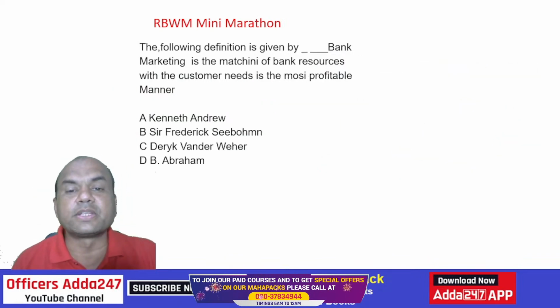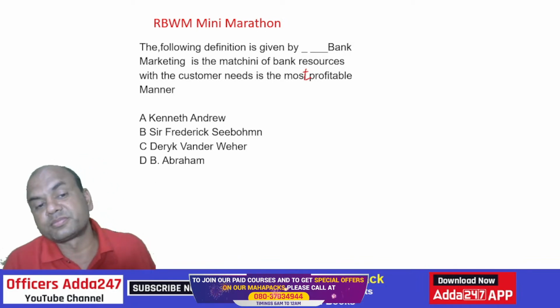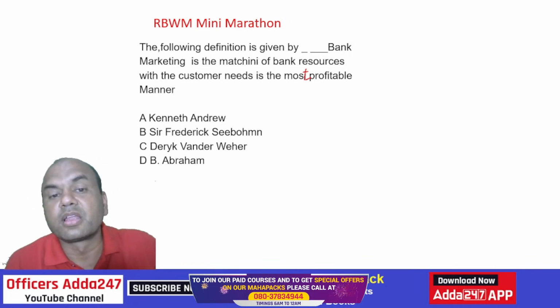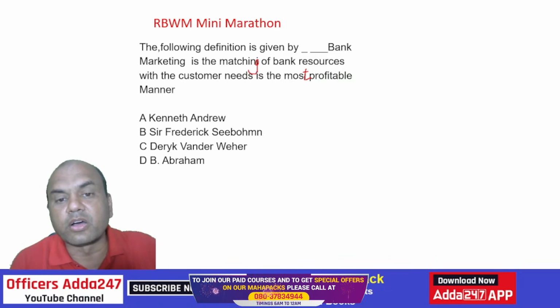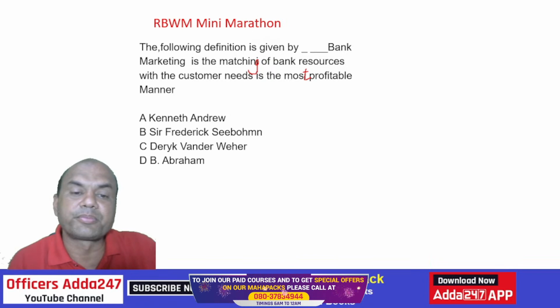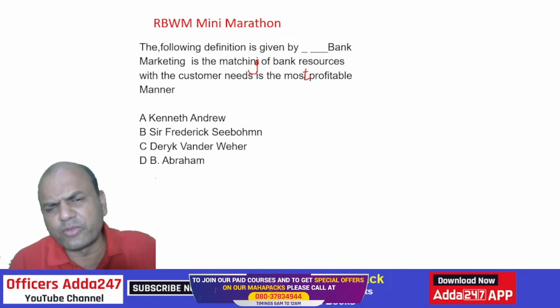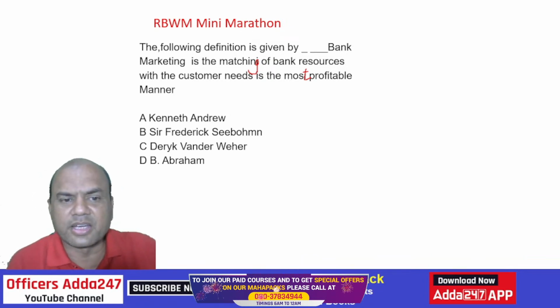The following is a definition given by dash bank. Bank marketing is matching the bank's resources with the customer's needs in the most profitable manner. Who gave this definition? It's a bit difficult one.